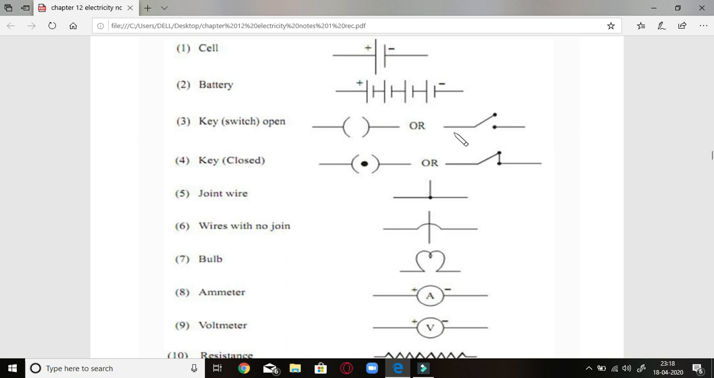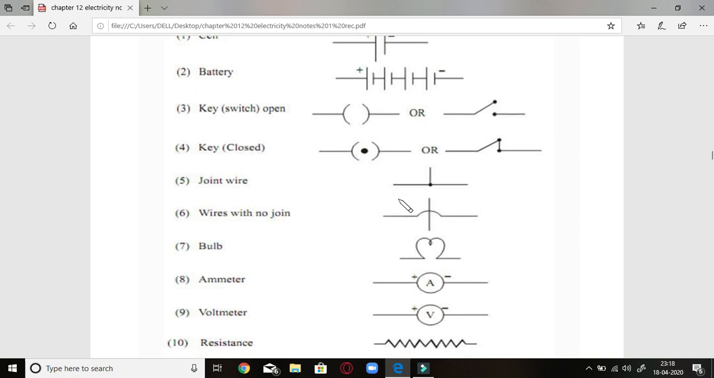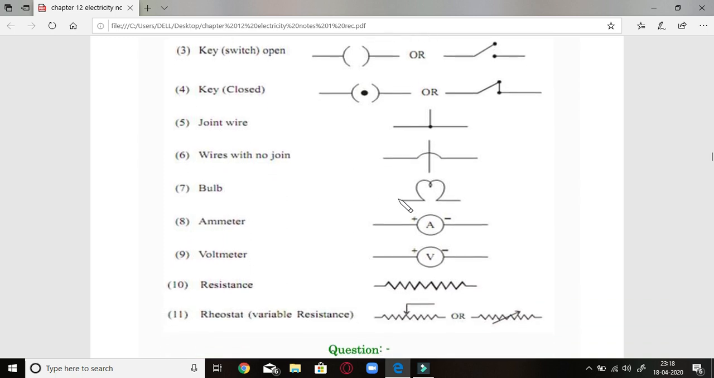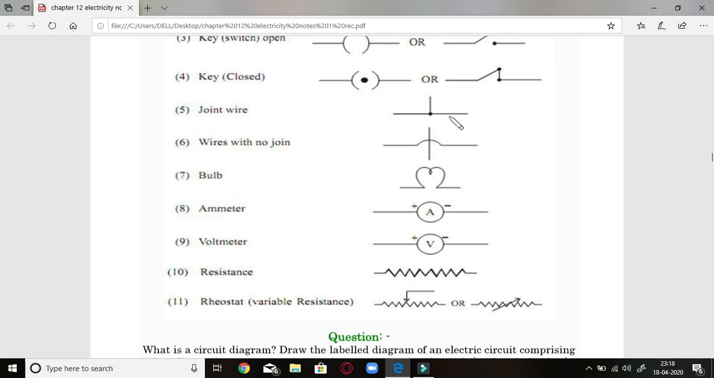Key switch open: current does not flow. Whereas if the key is closed, current will flow through the circuit, and the bulb will glow. Wire joint: when we join two wires, it is called a wire joint. We represent it like this. Next is wires with no joint, meaning one wire will pass above the other wire. We will show it like this.